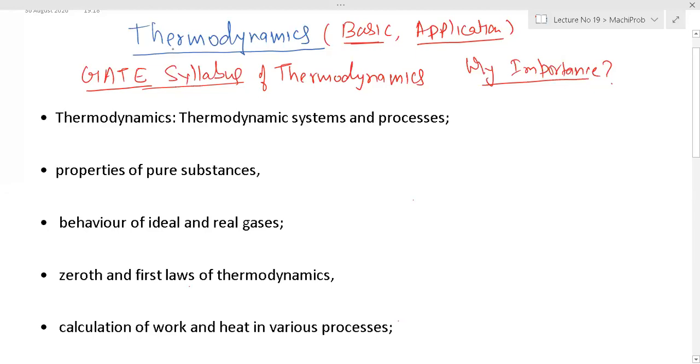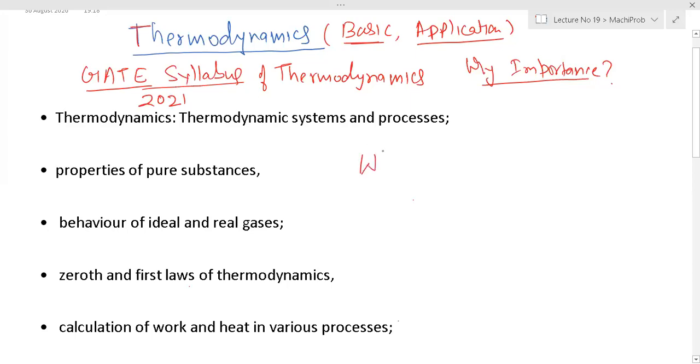So we were talking about the thermodynamics syllabus, what is to be studied, that must be clear to all. Because thermodynamics is a very vast subject, a very big topic, it is infinite. So you have to limit somewhere and study to the point. So I have written down here the 2021 GATE syllabus, and I will try to make you understand what is to be studied.